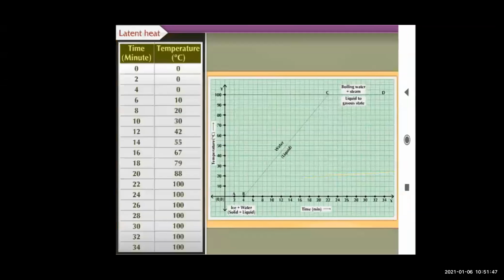Now we'll see one graph. The graph of temperature is shown in the slide. On the left hand side, we have taken some values of time and temperature, which we are going to plot on the graph on the right hand side. While I'm explaining, you have to look at the graph. In this graph, line AB represents conversion of ice into water at constant temperature. You can see line AB, which is parallel to the x-axis.